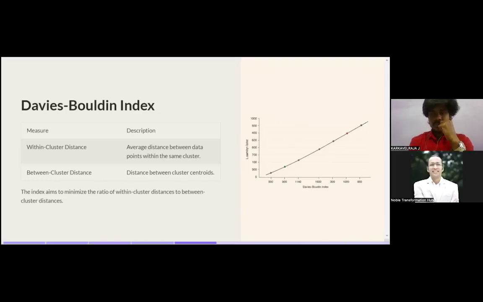The index aims to minimize the ratio of within-cluster distance to between-cluster distance.